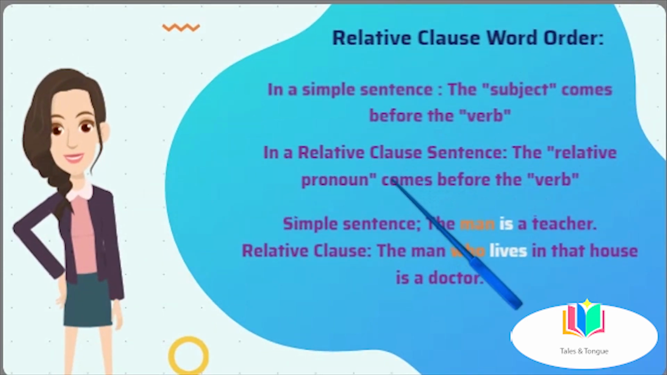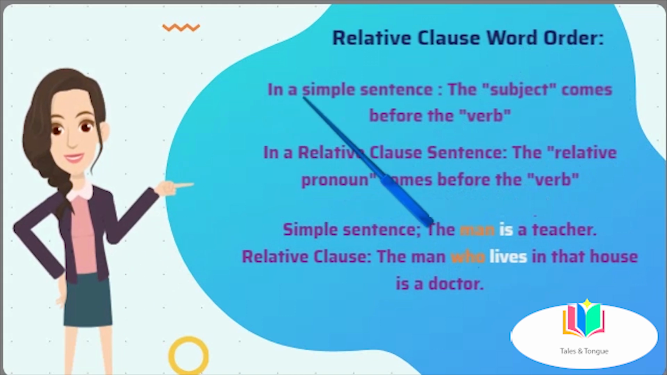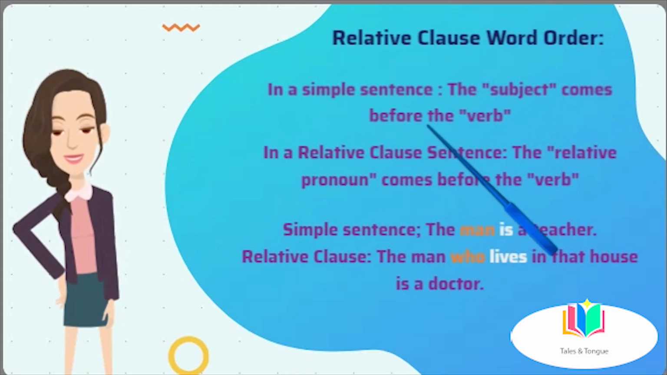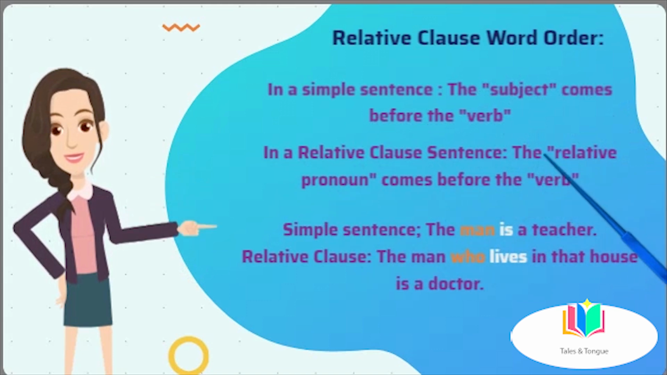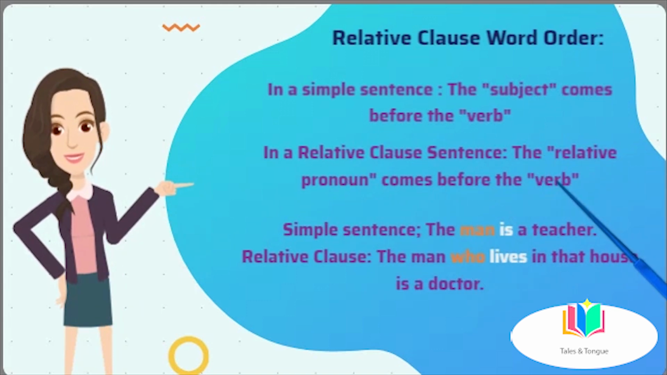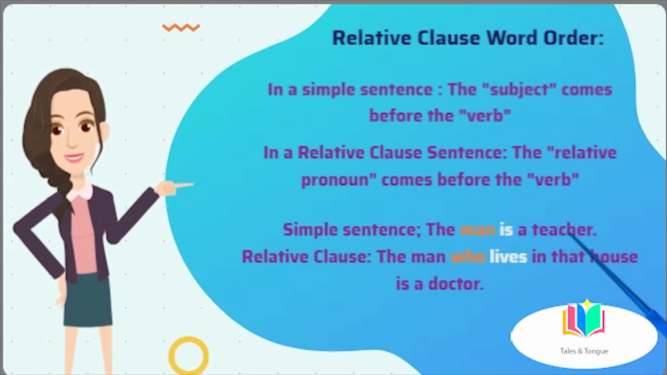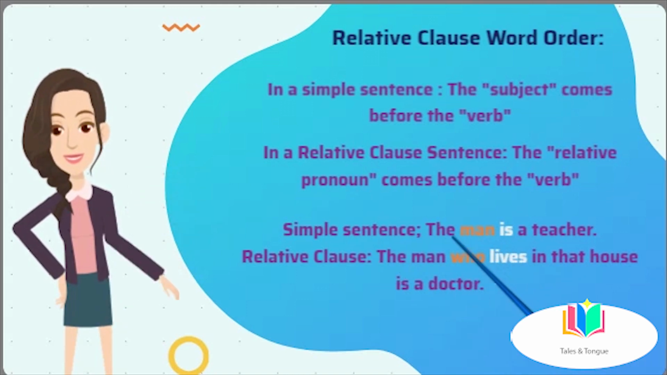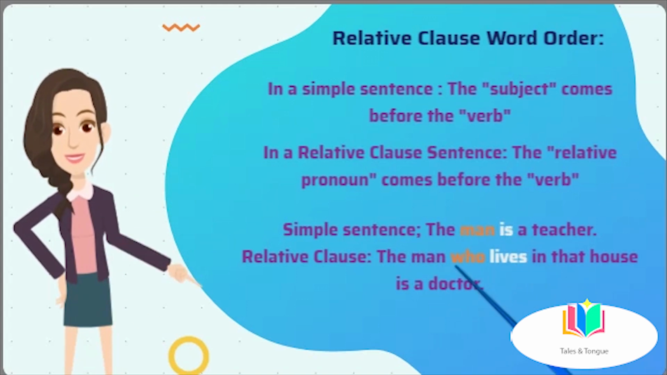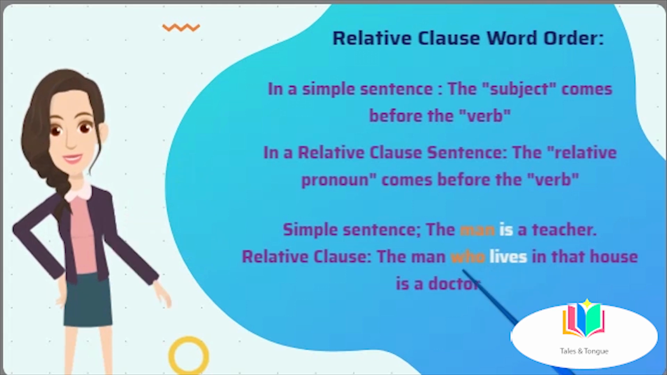In English, the word order in a relative clause is different from the word order in a simple sentence. In a simple sentence, the subject comes before the verb, but in a relative clause, the relative pronoun comes before the verb. Let's look at an example. The man is a teacher. The man who lives in that house is a doctor. As you can see, in the simple sentence, the subject, which is man, comes before the verb is. However, in the relative clause sentence, the relative pronoun, which is who, comes before the verb lives.